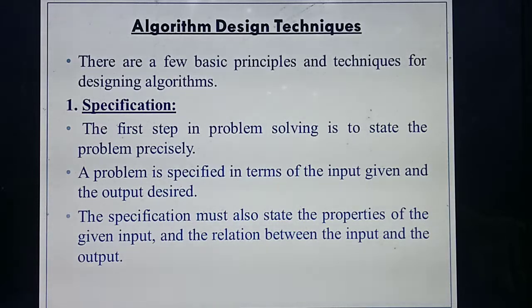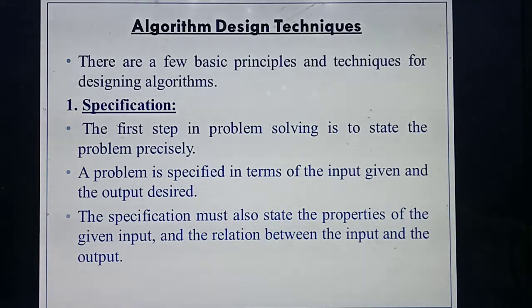Specification means, listen: what are the things you are going to do in the algorithm, you need to write step by step. First you need to understand the concept. For example, in English you have hints development, isn't it? By reading the hints development, that paragraph itself, you understood the theme of the story, and from this you are able to elaborate it. Likewise, specification means first you need to understand the concept thoroughly.